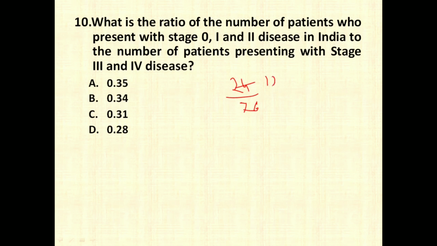2 12s are 24 and 2 38s are 76. Again it goes with 2 6s are 12 and 2 19s are 38. So now you remain with 6 and 19. You have to find the value of 6 divided by 19. It does not go, so we'll make it 60. So your answer is going to be 0 point. Now 19 3s are 57, so when you deduct 57 from 60, you get 3. Again we'll put 0. So the nearest option is 0.31. So this was the answer for this question.